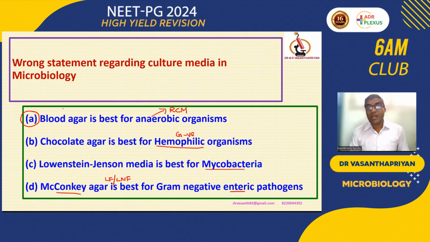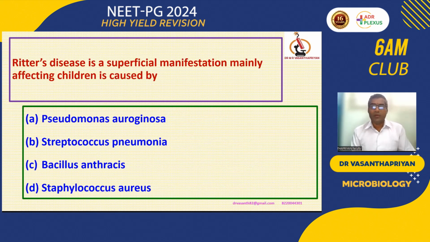There will be one standard question: why is human blood not used? Because human blood contains a lot of microbial inhibitors, because blood is a sterile fluid in the human body. Within the vasculature, it contains a lot of microbicidal agents diffused in the blood that block the growth of bacterial agents. So that's why we prefer sheep blood. Sometimes we use horse blood or goose blood for different microbial agents to grow, but universally we accept that sheep blood is most favorable for bacterial growth, as it doesn't have any inhibitor, to remember.